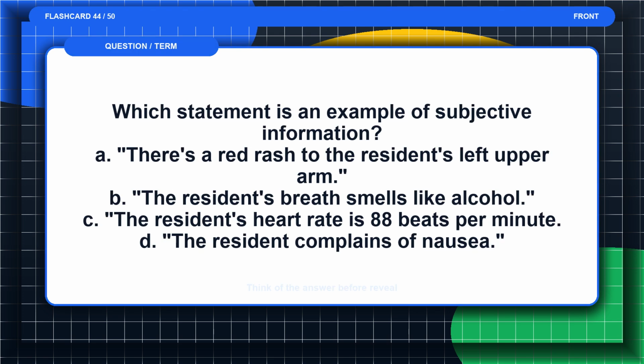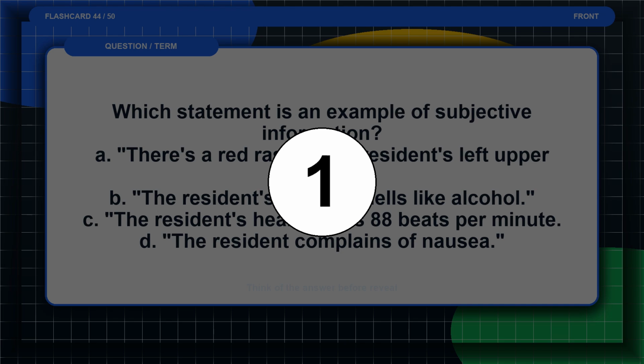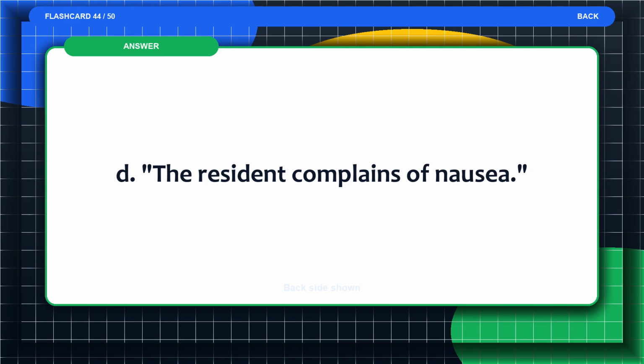Flashcard 44. Which statement is an example of subjective information? A. There's a red rash to the resident's left upper arm. B. The resident's breath smells like alcohol. C. The resident's heart rate is 88 beats per minute. D. The resident complains of nausea. Think of the answer before the reveal. The answer is D. The resident complains of nausea.